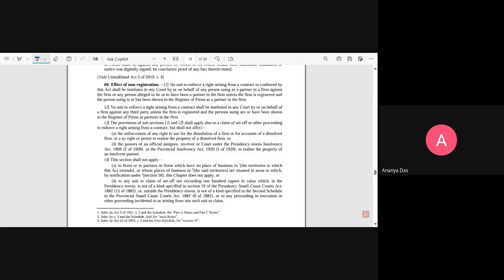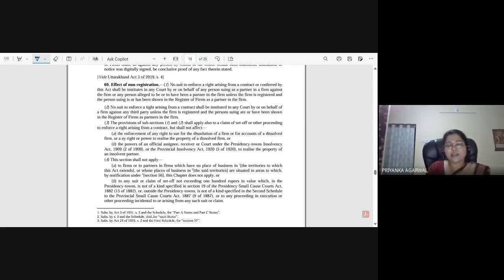I read it and found that the Partnership Act is only applicable prospectively. Whatever partnership contracts have happened previously, it will not apply to those existing ones before this Act. Yes, so it is prospective, and there is a saving clause wherein those areas will be saved. Yes, ma'am, it is not going to impact that.